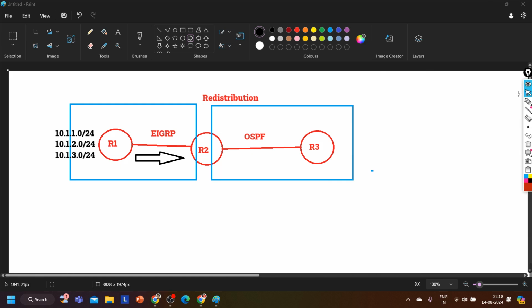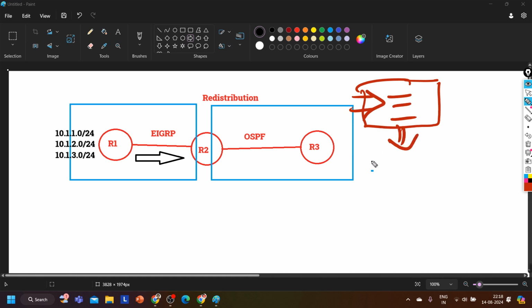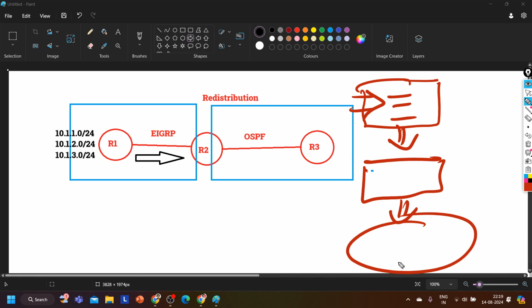So first of all, if I am planning to design a network for my company, first I will make documentation for the requirement. Correct? According to that requirement, I will plan the network design, then I will create the logical diagram.